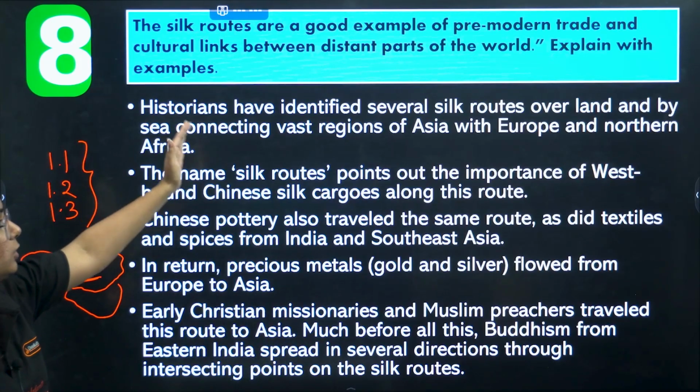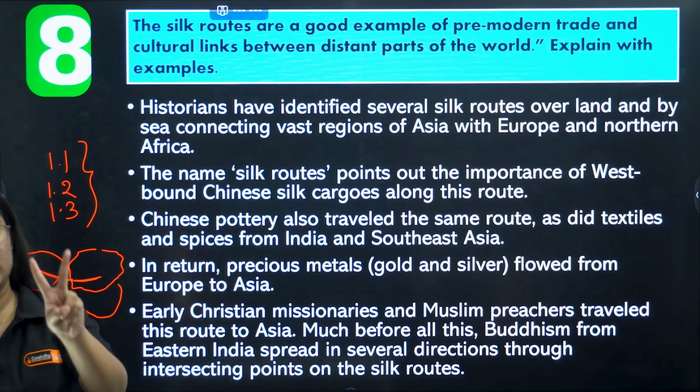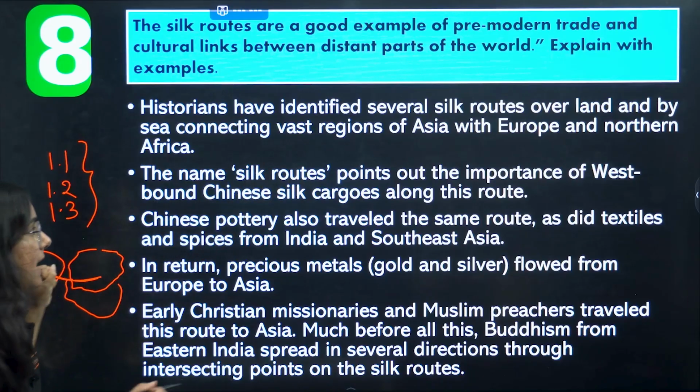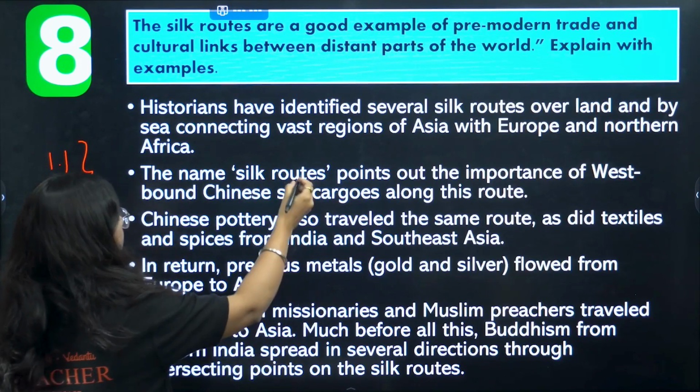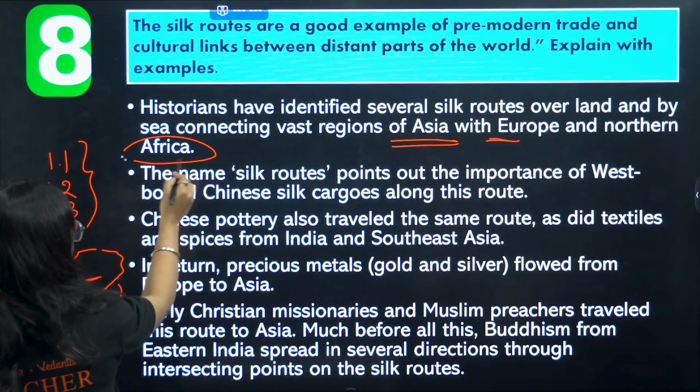So how did it lead to the exchange of trade plus exchange of culture? Two words are here: trade and culture. Historians have identified that the Silk Route, a land route, connected a vast region of Europe and Asia and Northern Africa as well.